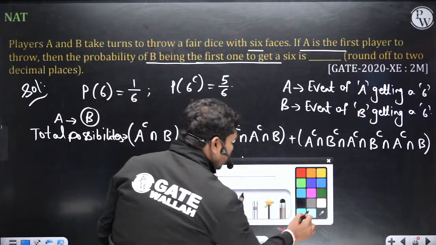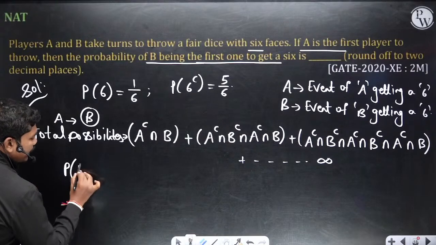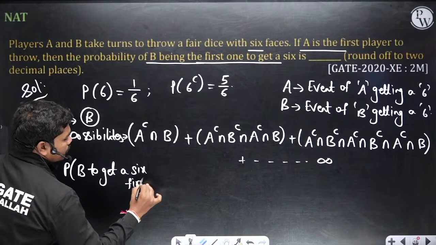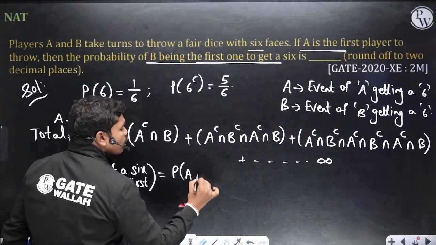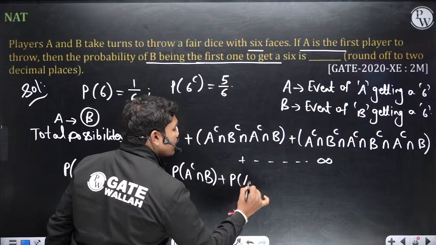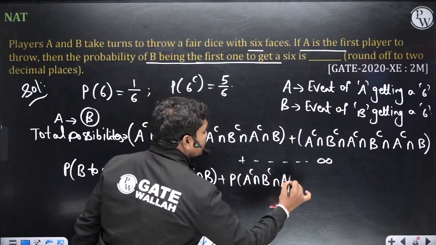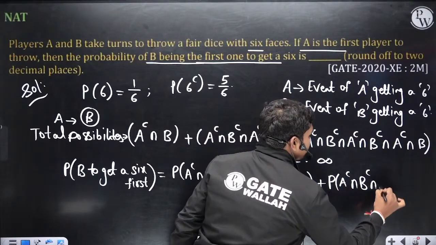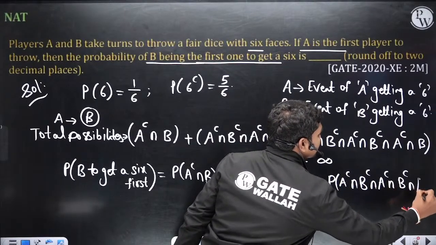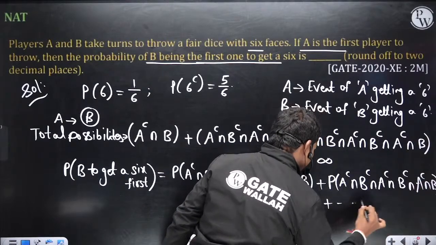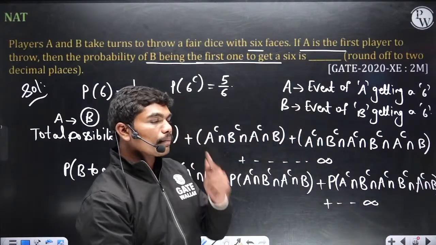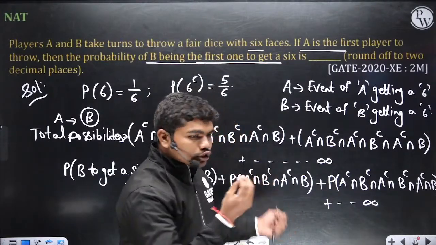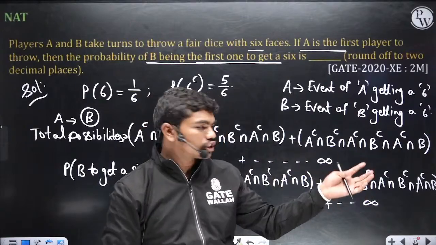Now, the probability of B to get a 6 first is equal to P of A complement intersection B, plus P of A complement intersection B complement intersection A complement intersection B, plus P of A complement intersection B complement intersection A complement intersection B complement again intersection A complement intersection B, plus and so on to infinity. Now tell me one thing. Think carefully and tell me. If A is throwing the die, he is not getting a 6, and if B is throwing the die, he is also not getting a 6 sometimes.